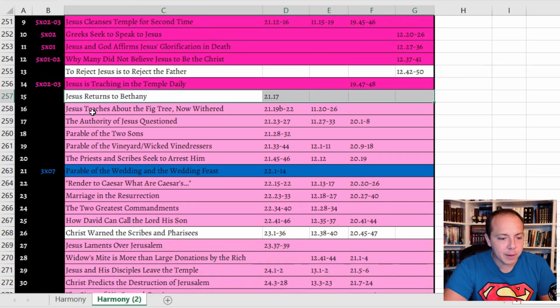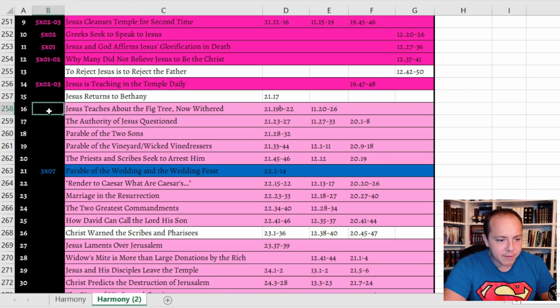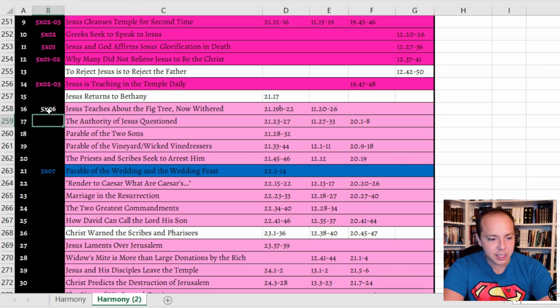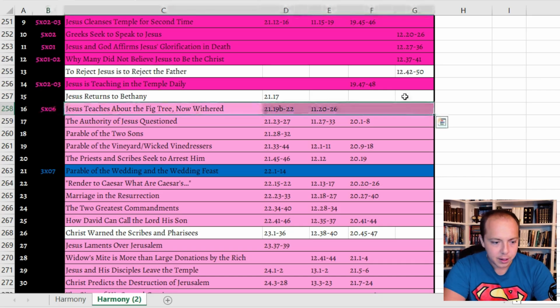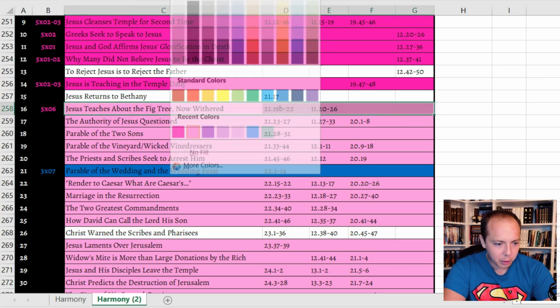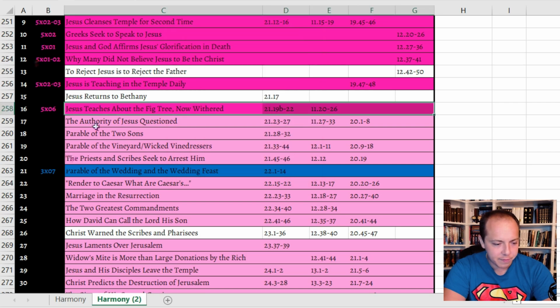Let's see. Jesus teaching about the fig tree now withered. They have that happen in season 5, episode 6, I believe, because that is the day afterwards. And so you can see how the chronology is a little bit off here, because they've moved the days around a little bit, but that's okay.